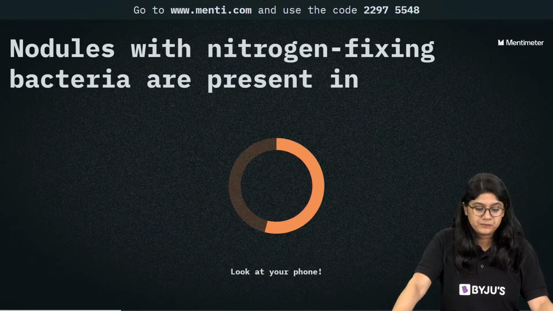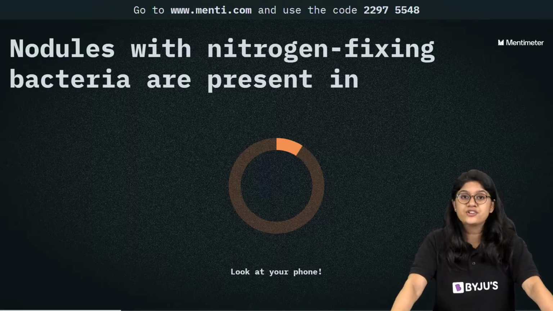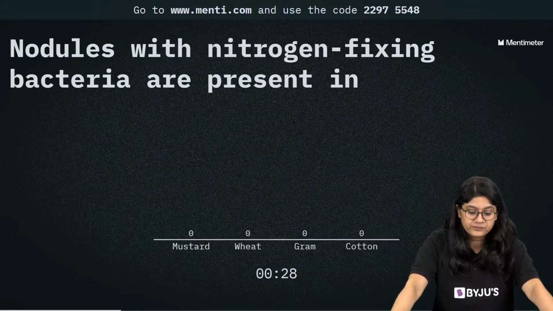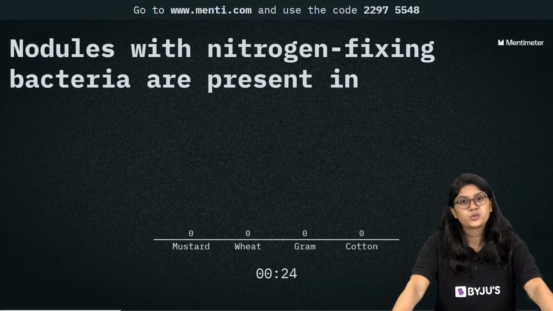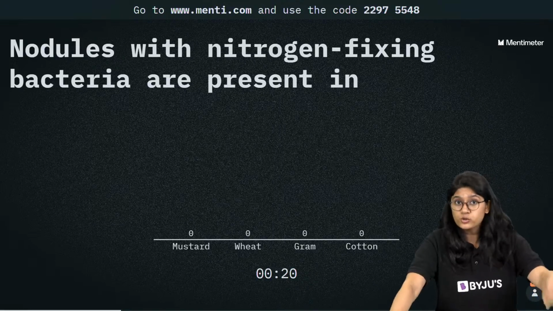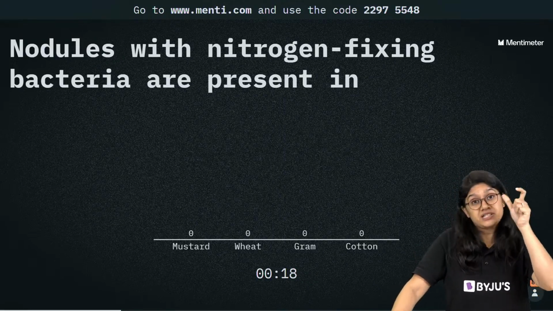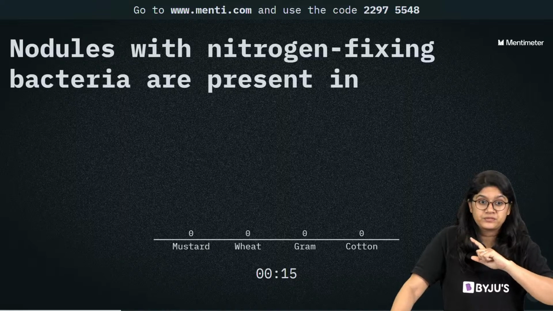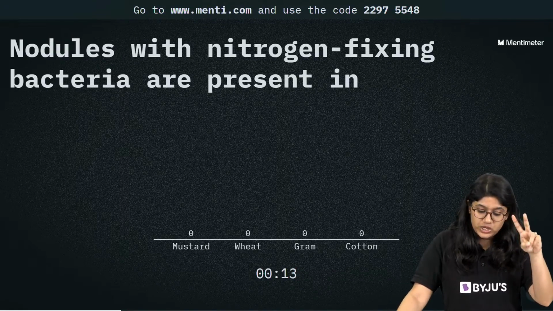Round 3. Nodules with nitrogen fixing bacteria are present in mustard, wheat, gram and cotton. Acha. So we are looking for a leguminous plant right over here. Root nodules with the nitrogen fixing bacteria are present in which plant? Is it mustard, is it wheat, gram or cotton?